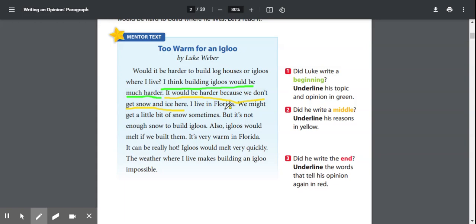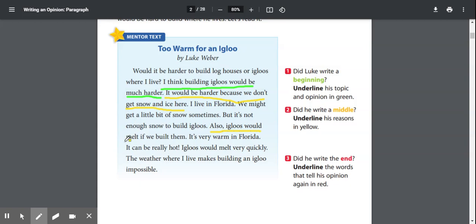That is just telling where he lives to support that sentence that says we don't get much snow and ice where he lives, okay? We might get a little bit of snow sometimes, but it's not enough snow to build igloos. That's also going off that same sentence of not getting a lot of snow and ice. That's not a reason supporting his opinion, but those are facts that tell why building an igloo would be harder, okay? Also, igloos would melt if we built them. That's a reason that building igloos would be hard.